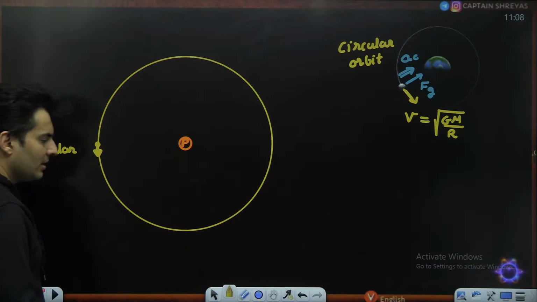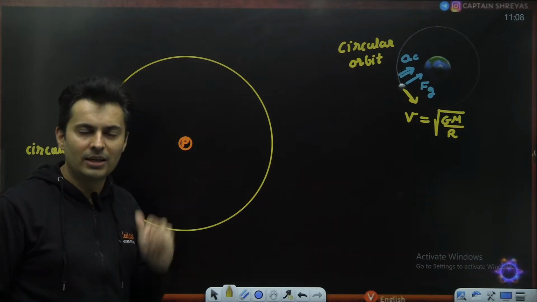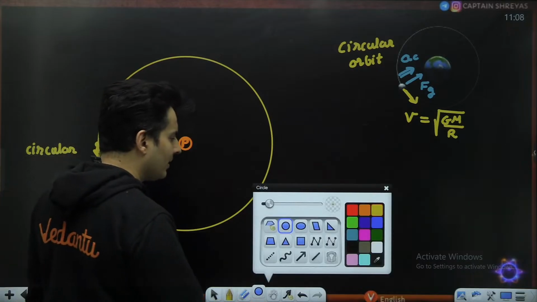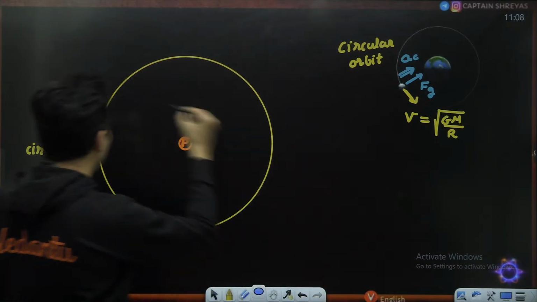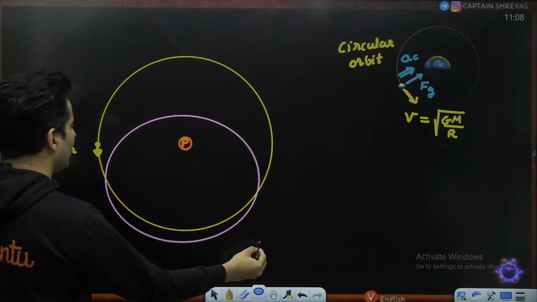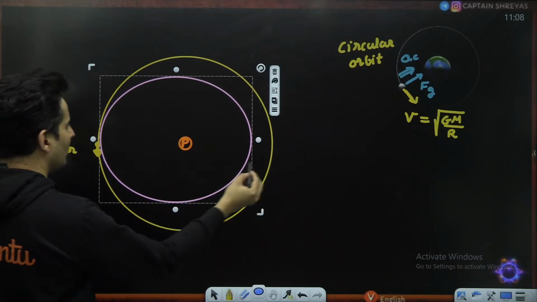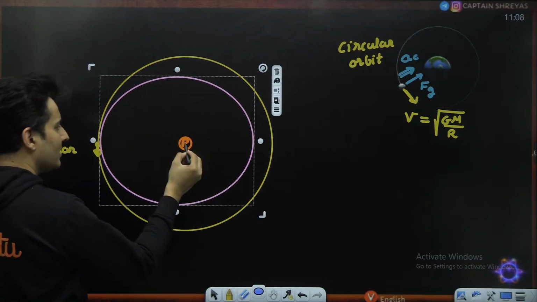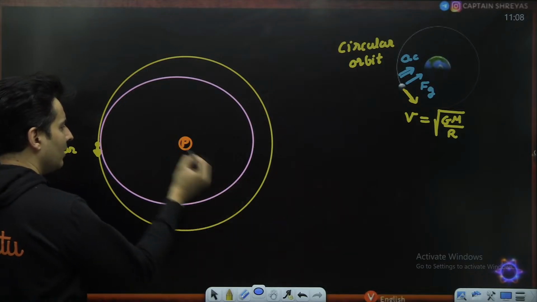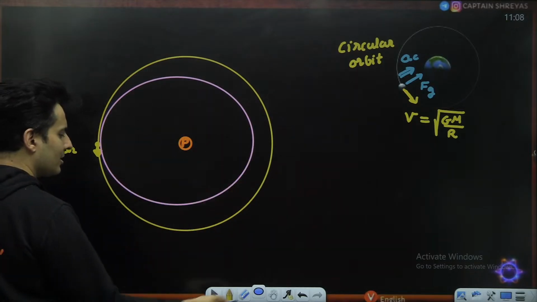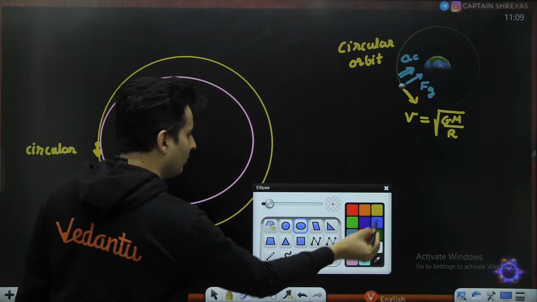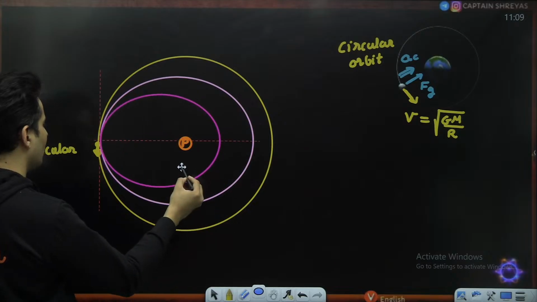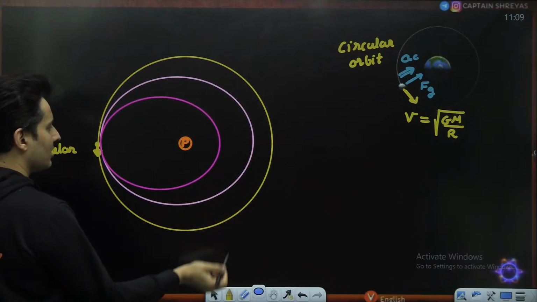Now, just imagine you slowly reduce the speed of that particular satellite. How will the orbit change? From circular, it will definitely become elliptical in nature, something probably like this. But still, you will notice that the planet is at the focus of that ellipse. You reduce the speed even more, it will become an even smaller ellipse, something like this.